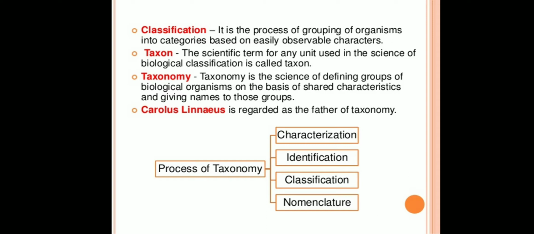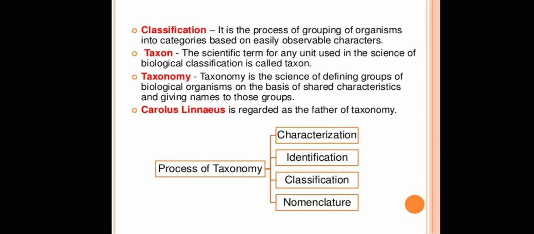In the last video, we learned till nomenclature and the rules for nomenclature. This video will help you understand more new terms. Since it is nearly impossible to study all the living organisms, it is necessary to devise some means to make this possible. This process is called classification. Classification is the process of grouping of organisms into categories based on easily observable characters.